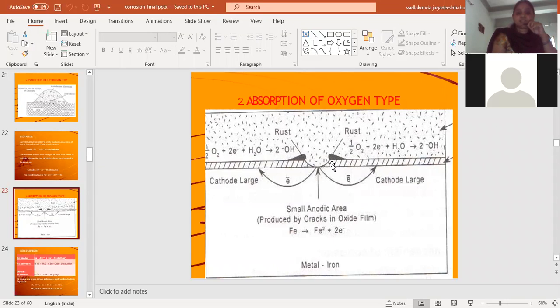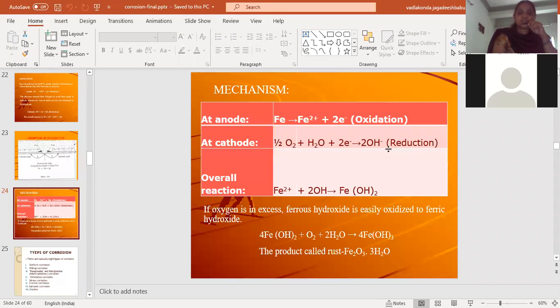Coming to the reactions of the absorption of oxygen type, at the anode iron will undergo oxidation so that Fe+2 ions will dissolve into the solution, that is the electrolytic medium, and at the cathode the atmospheric oxygen will react with the moisture and form the non-metallic ions.